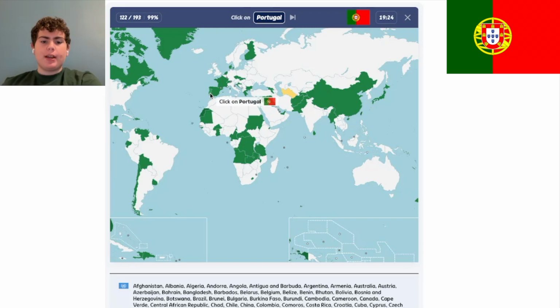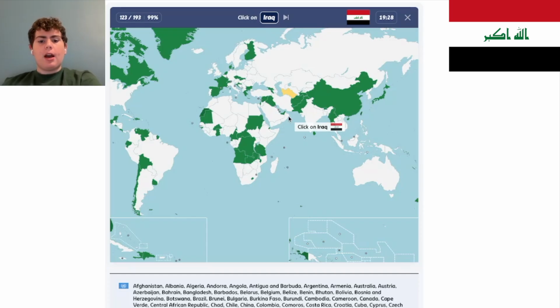Portugal is on the Iberian Peninsula. It's this country right here. Capital is Lisbon. Iraq is in the Middle East. I'm not sure what, there's a movement to call it something else, but I'm going to forget what it is. I will put that in post. Iraq is right here. Yeah, there's been some talks about renaming the Middle East to just like Southwest Asia. I don't know if it's that huge, but there have definitely been some.